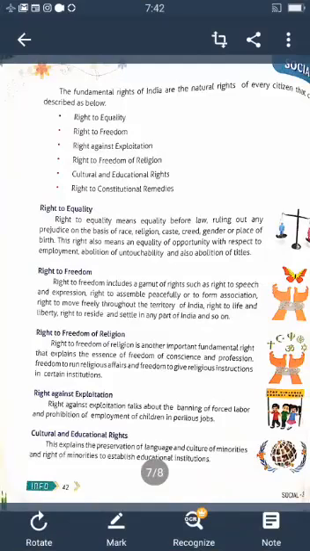Next, the last one, right to constitutional remedies. A citizen has the right to approach the court of justice in the event of violation of the fundamental rights. The National Commission for Women, the National Commission for Scheduled Castes, etc. This is known as the right to constitutional remedy. That means a citizen has the right to approach the court of justice in the event of violation of the fundamental rights. Other rights can be protected by way of protection of this right.